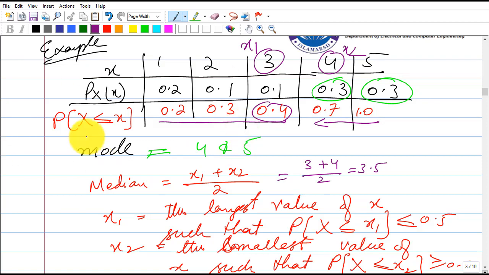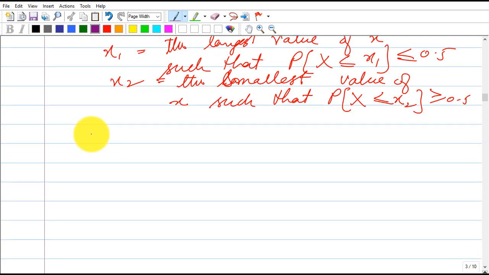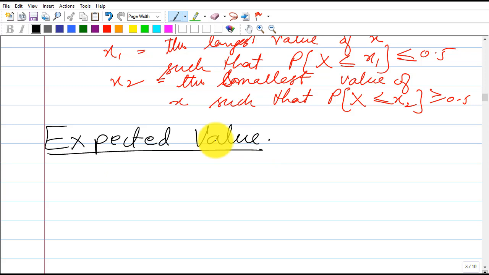Now the mean of a discrete random variable is actually defined as the expected value of a random variable, which is a very significant number that we use in random variables.